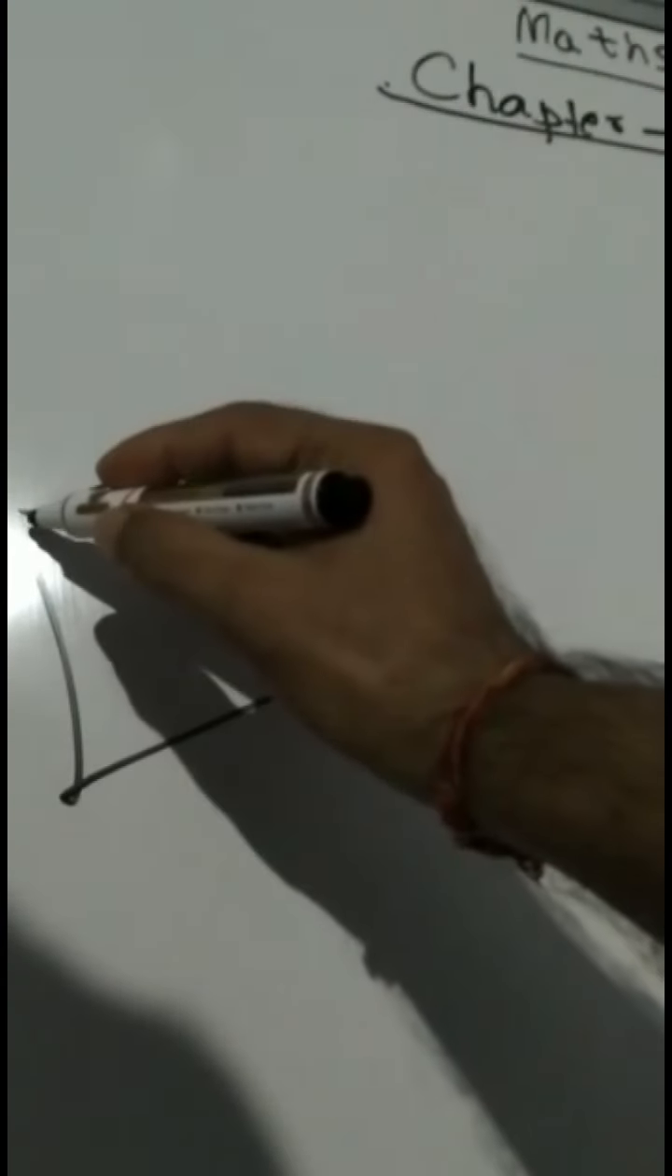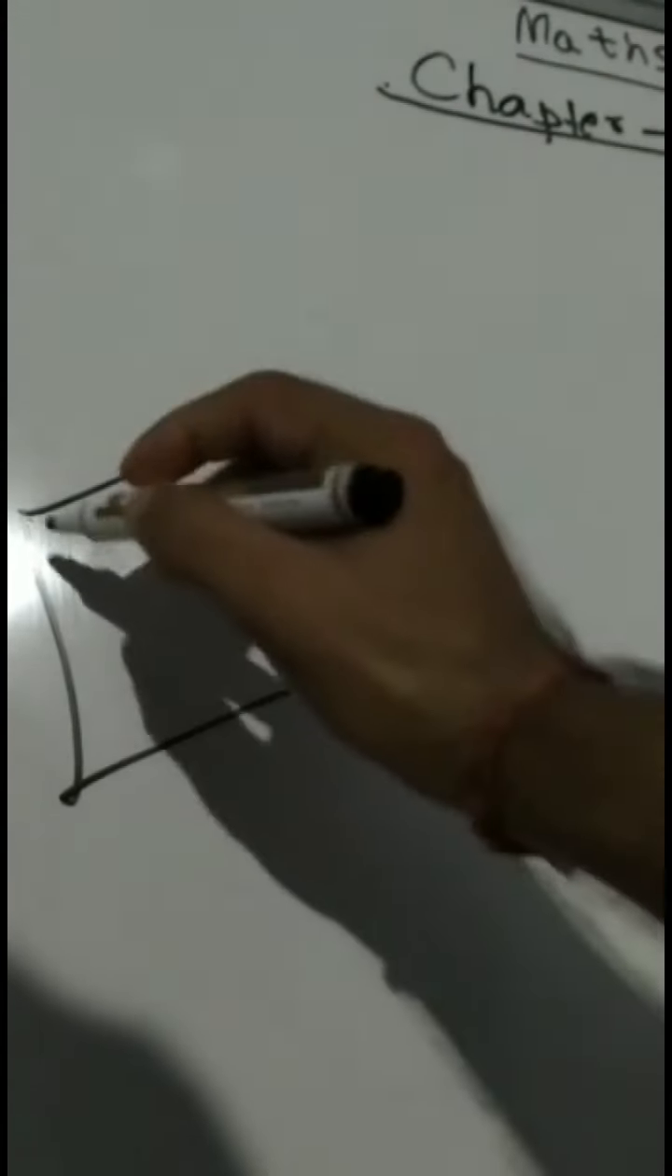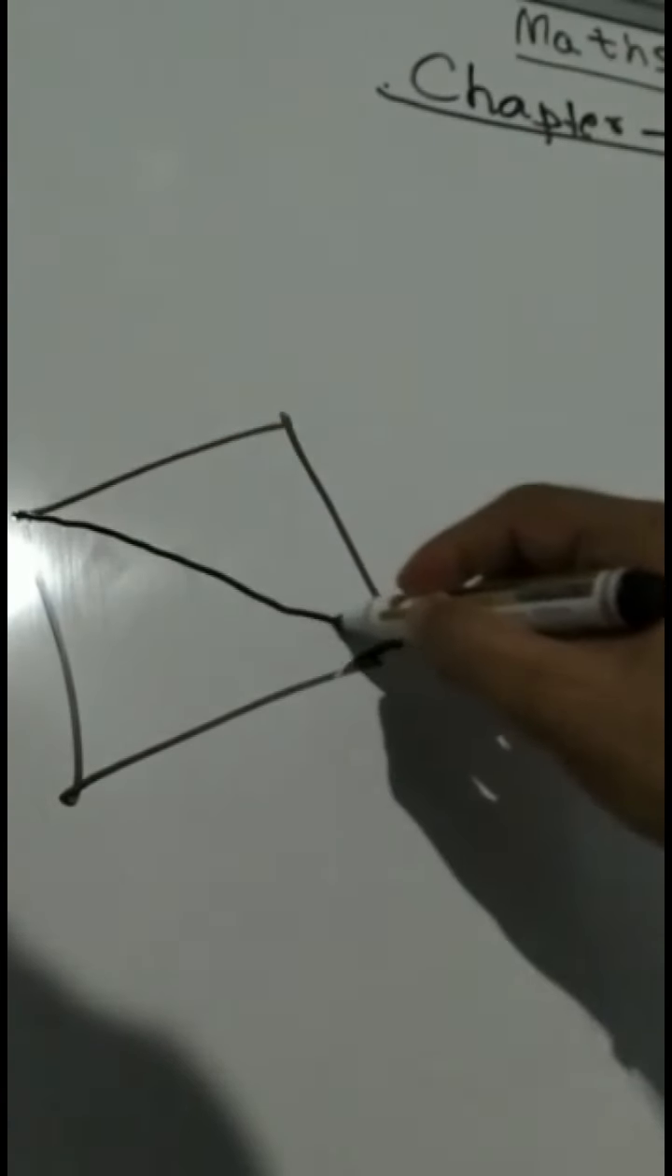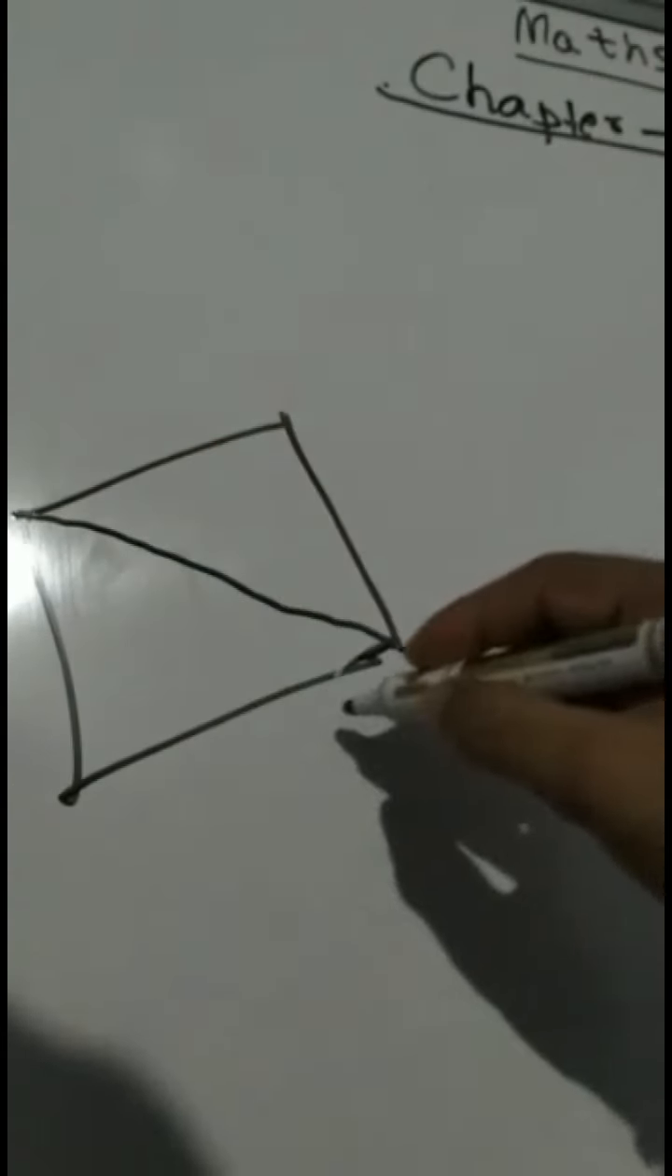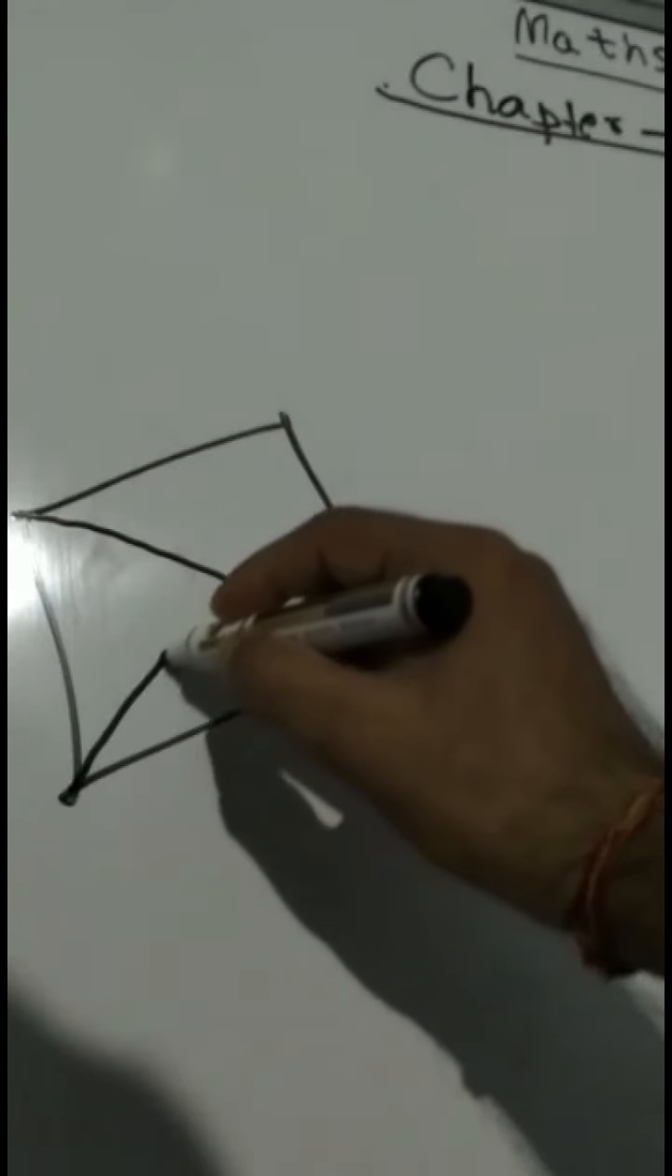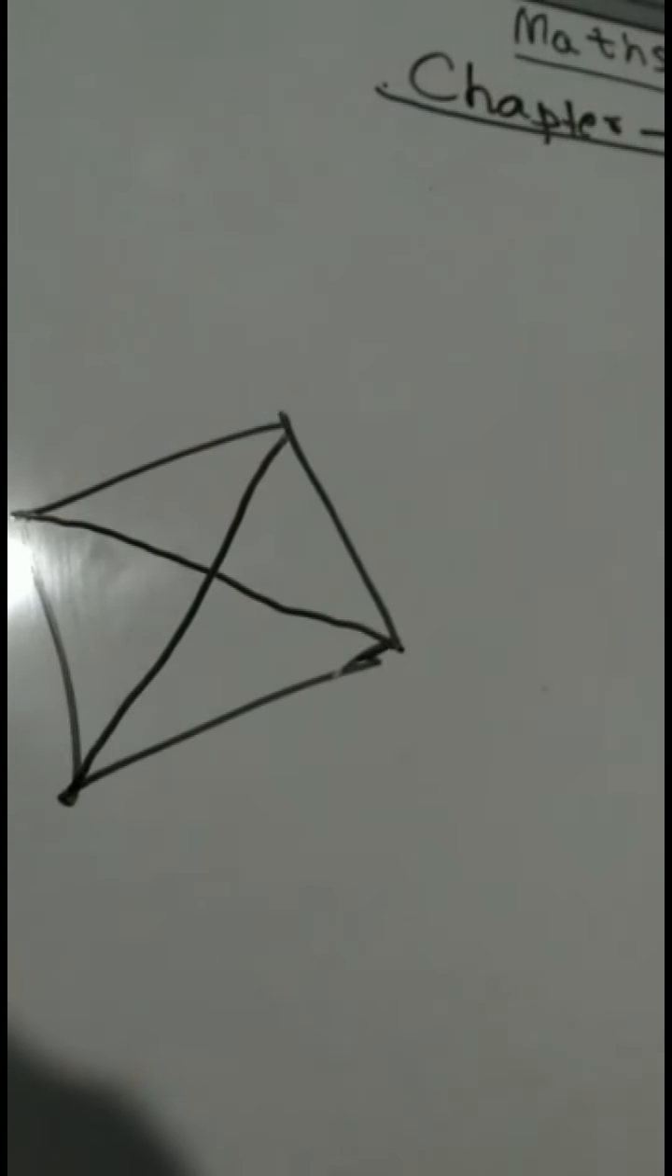Now this angle and this angle, these two angles are opposite angles. If you join these two angles by a straight line, then this will be a diagonal. Similarly, if you join these two angles, then this will be a diagonal. So in this case we get two diagonals only.